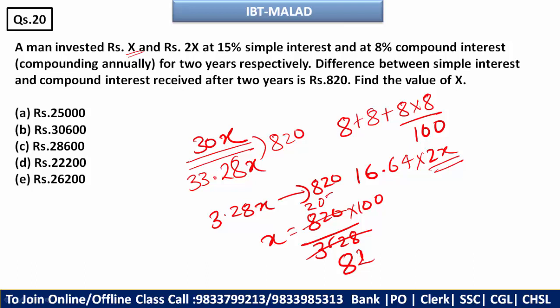Okay, now you can divide again by 2, so 2 4s and 2 1s, and this will be 50. Now this 41 5s are 205, which is 250. The value of X came to 250.